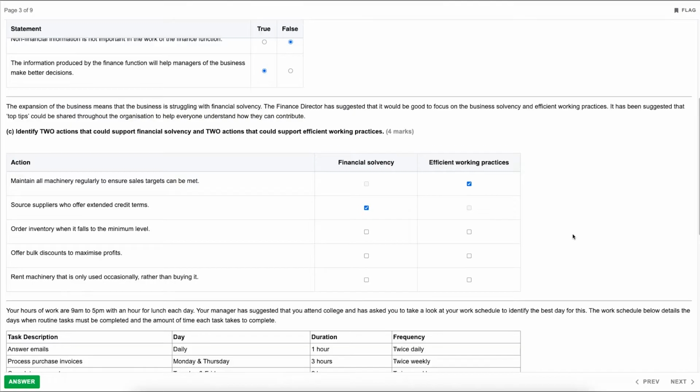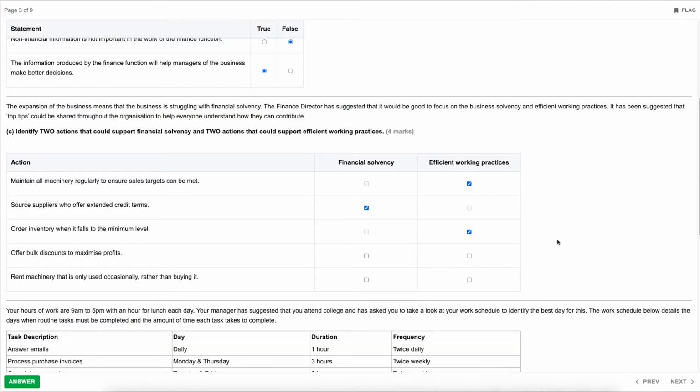The next one, order inventory when it falls to the minimum level. So not beyond minimum level, when it falls to the minimum level. Well, that would be a perfect example of efficient working practices. It means we're not over ordering and having to keep additional stock and therefore incurring holding fees at warehouses, etc. We are only keeping the stock that we need, but we equally aren't falling below that, meaning that potentially customers are ordering and we don't have the stock in order for them to be able to access their goods.